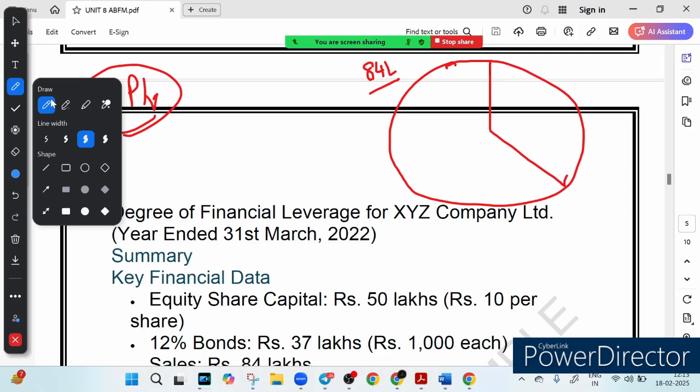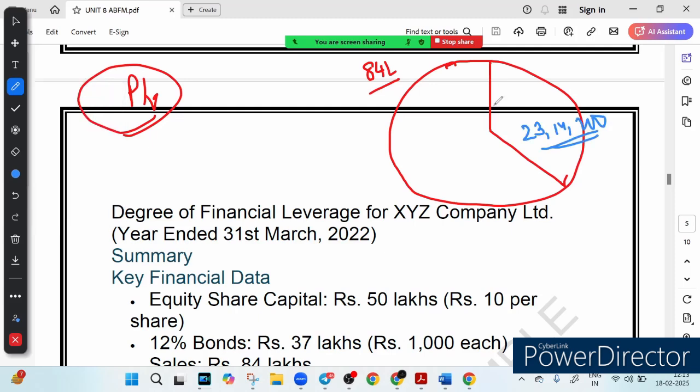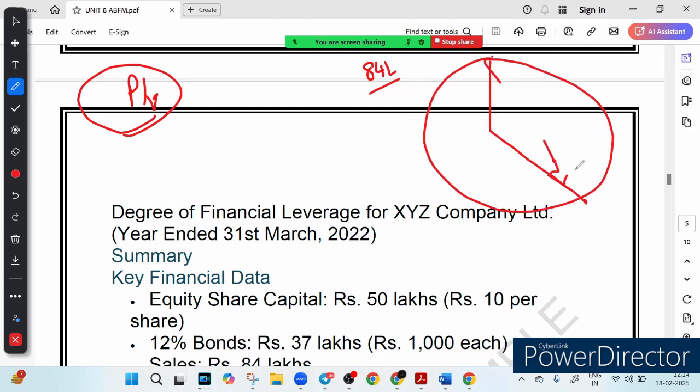So this portion is our contribution, and you know contribution is made up of two parts. Let me erase it here. Okay, so here is our total sales, right? And this area is our contribution, which we have got as 23 lakh 14,200. And you know this area is further divided into two parts. One part is your fixed cost, the other part is your EBIT, right?